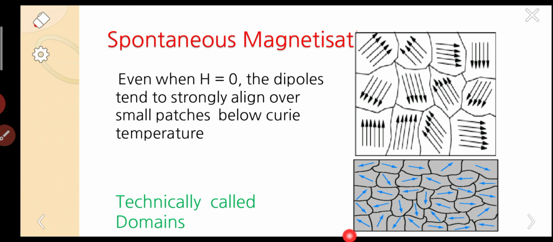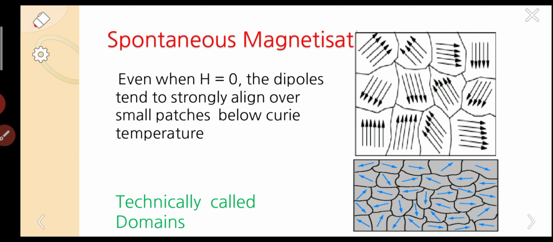So when we observe the whole specimen, the dipoles are aligned in random directions, and only within a single segment they are aligned in the same direction. Technically these divisions or segments are called domains.